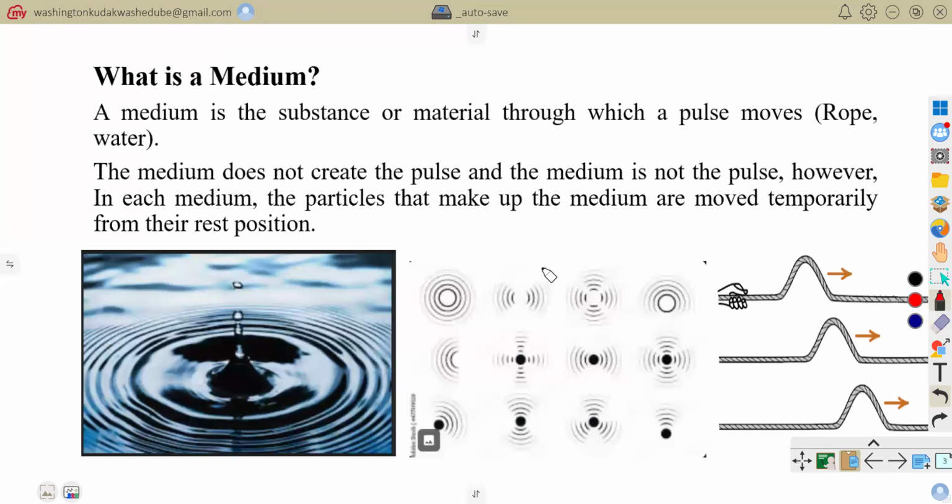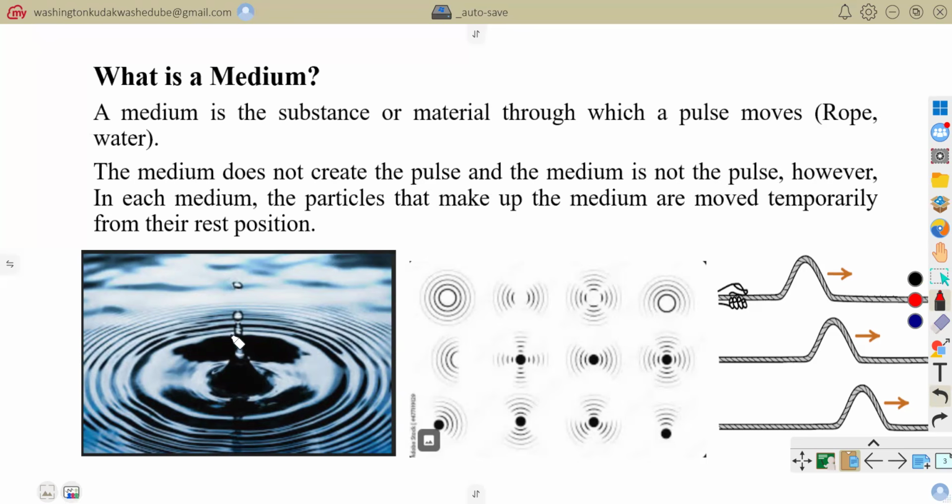Now that we know what a pulse is, we need to define what we refer to as a medium. We have defined our pulse as a single disturbance within a medium. So what is a medium? I would like to say that medium is just a fancy word that describes stuff like water, your rope, or your air. This is a substance or material through which a pulse moves.